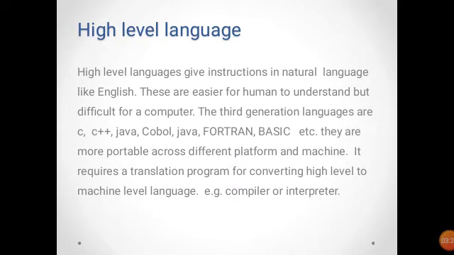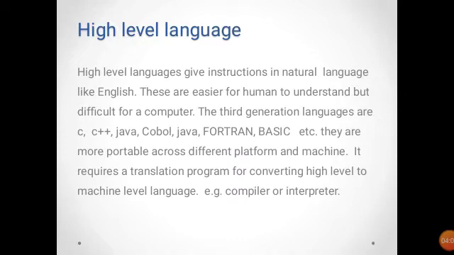Next, the high level languages come under the third generation. In high level language, instructions are given in simple English. These are easier for a programmer to understand and to write programs. But it is difficult for a computer to understand and to execute. So high level is programmer oriented, machine level and assembly level are machine oriented.